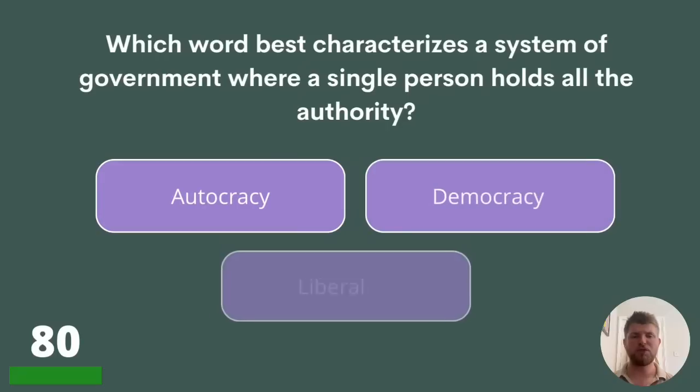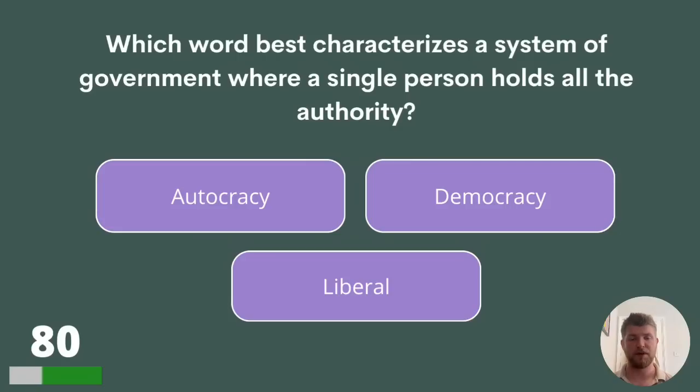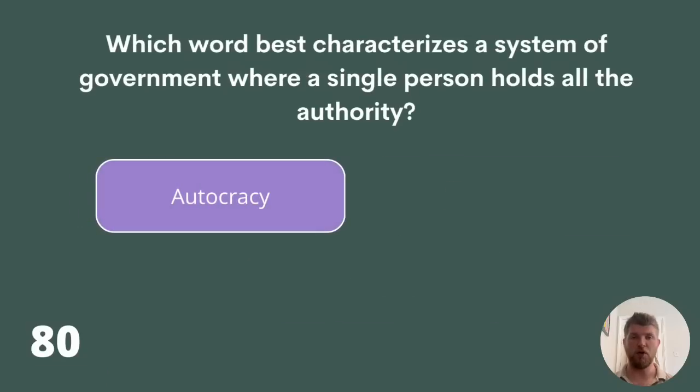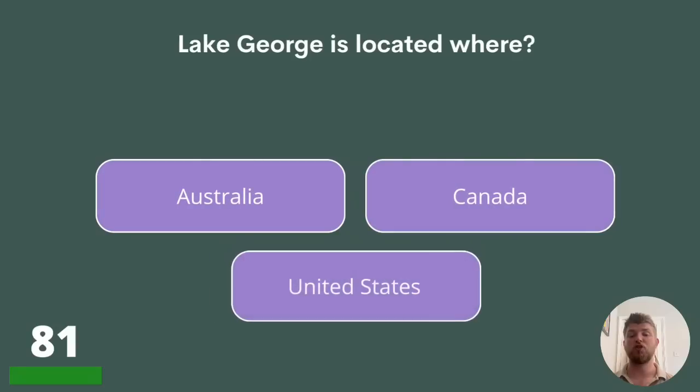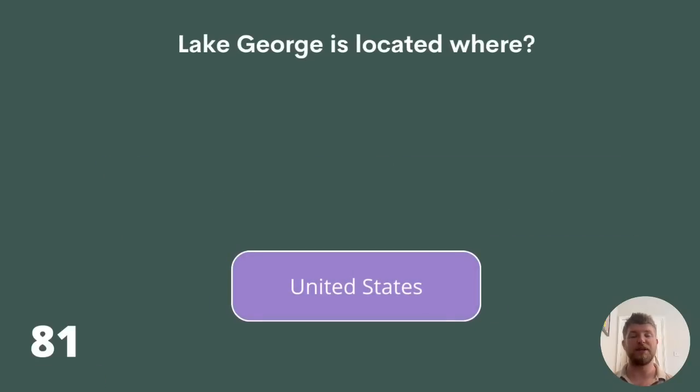Question 80. Which word best characterises a system of government where a single person holds all the authority? Autocracy, democracy, or liberal? The answer is autocracy. Question 81. Lake George is located where? Australia, Canada, or United States? Lake George is located in the United States.